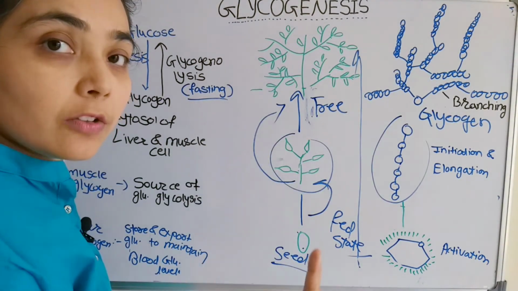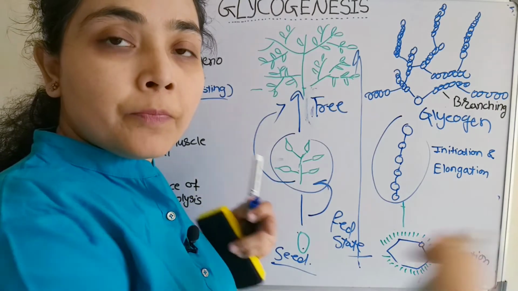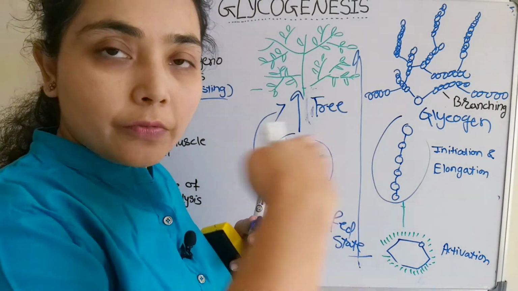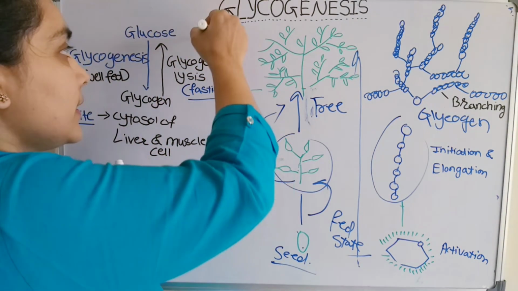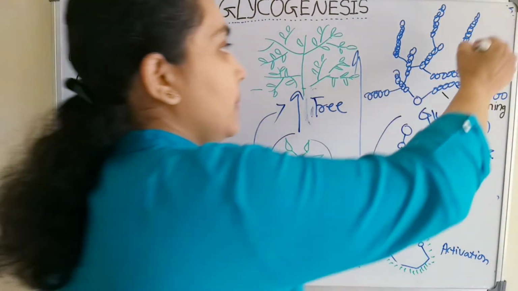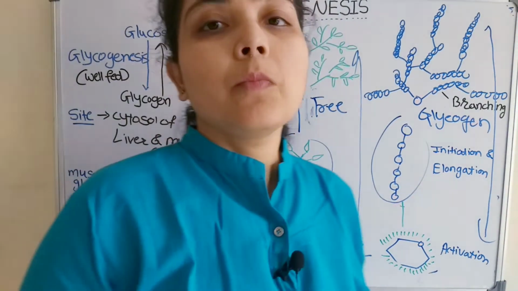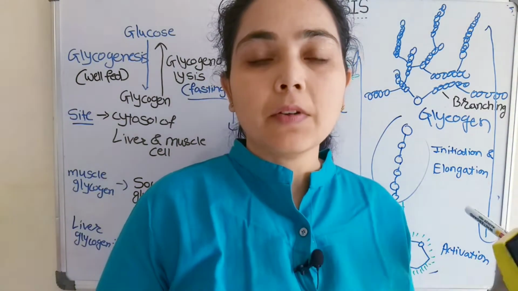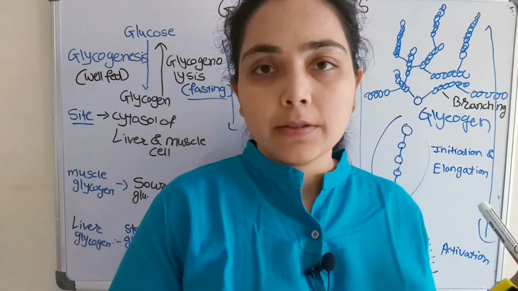When there is a need of glucose, when the blood glucose level is down, and during prolonged fasting, when glucose is needed by vital organs, glycogen breakdown will take place. This way the glycogen will break down into glucose molecules. That is the reverse of glycogenesis, known as glycogenolysis.